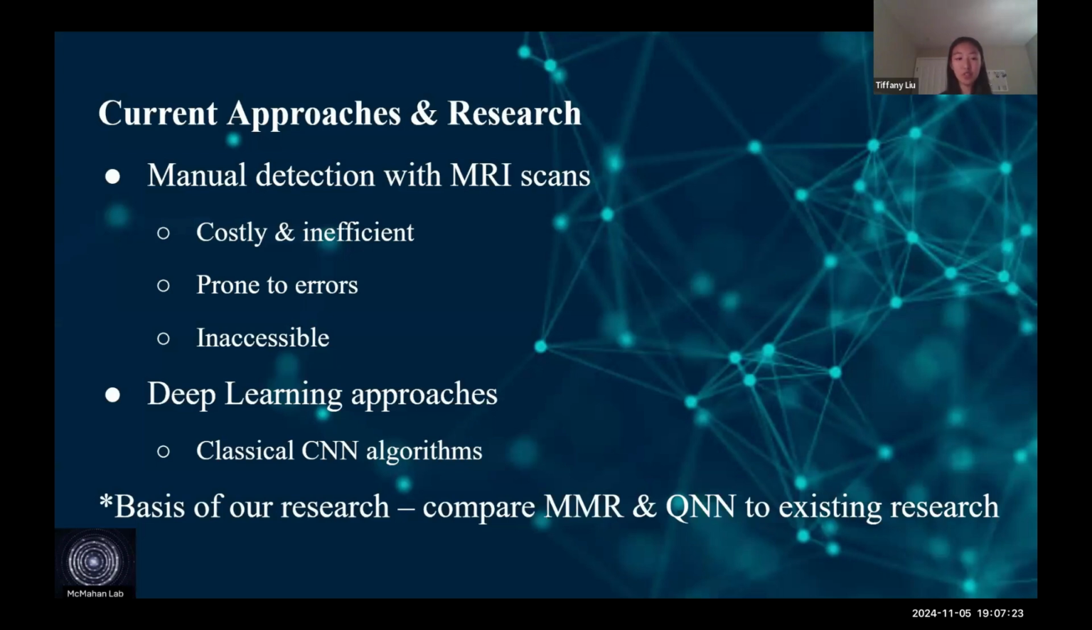So, in an attempt to address these issues while accounting for accuracy and speed, there have been a lot of recent and successful developments in deep learning approaches, specifically with the CNN algorithm. And that led to the basis of our research, which is to see if the MMR and the QNN and QVT algorithms can perform better and see if introducing this quantum aspect would give us any advantage.